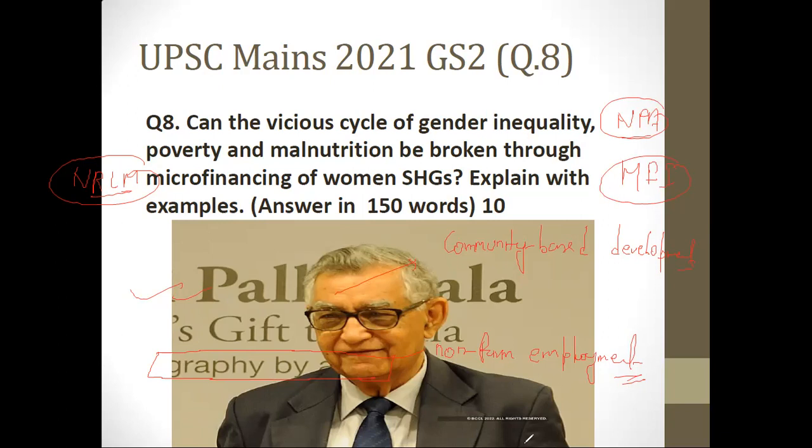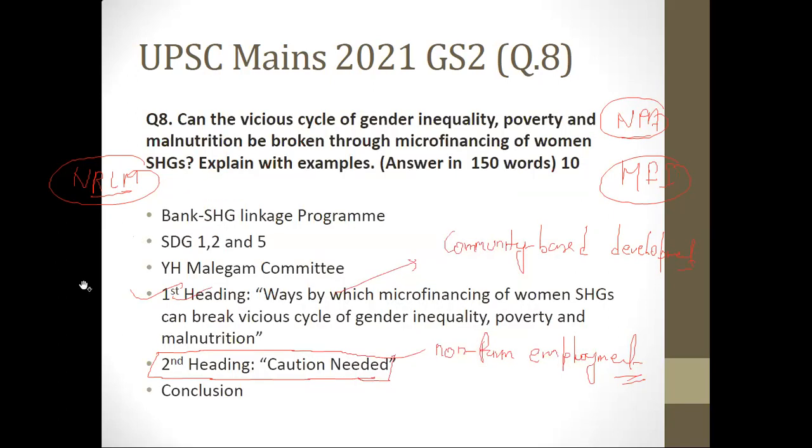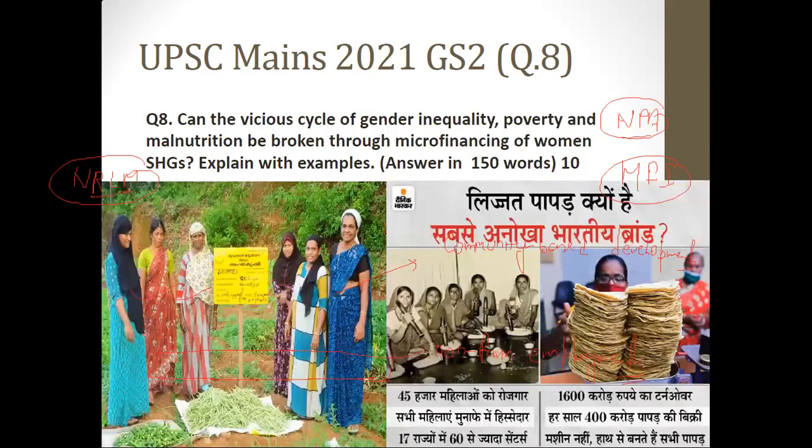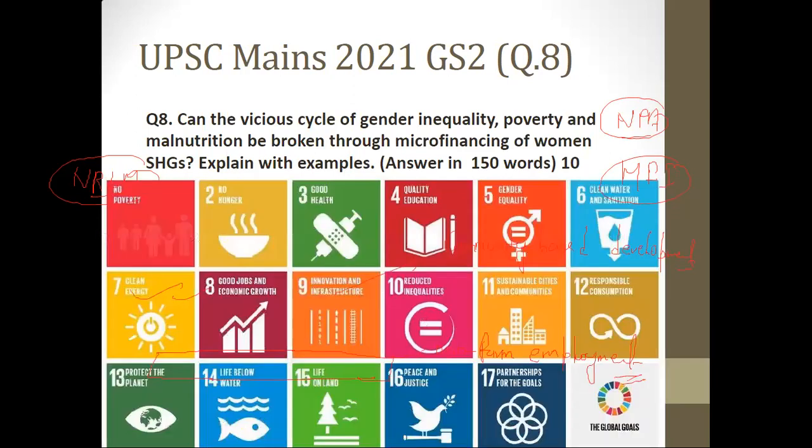But barring that, now here you will write the conclusion. So what is the conclusion? You can say that, hence, barring a few exceptions, microfinancing of women SHG has played and will continue to play a crucial role in trying to break the vicious cycle of gender inequality, poverty, and malnutrition, thereby helping us in achieving the objectives of SDG 1, 2, and 5. So do talk about these three SDGs, SDG 1, 2, and 5.